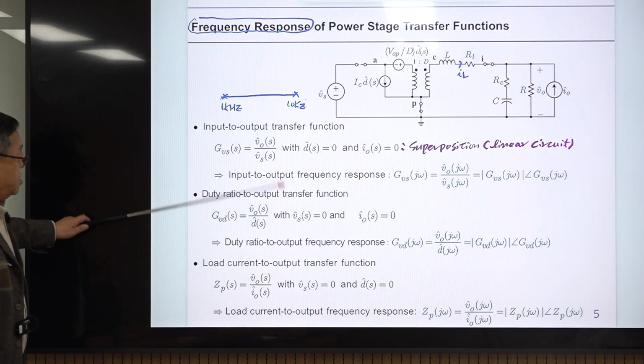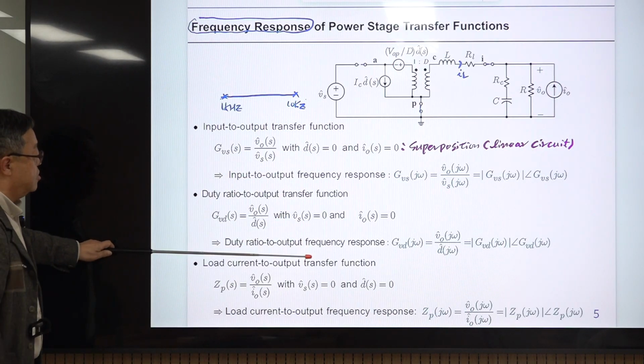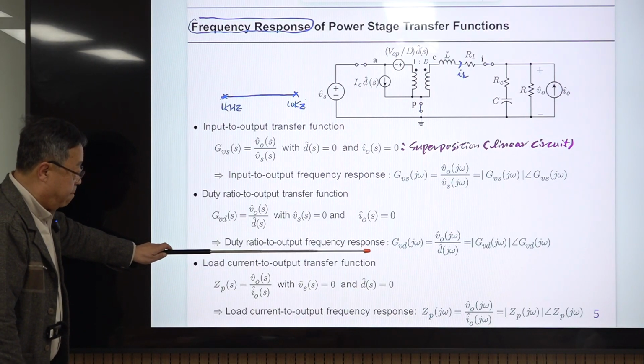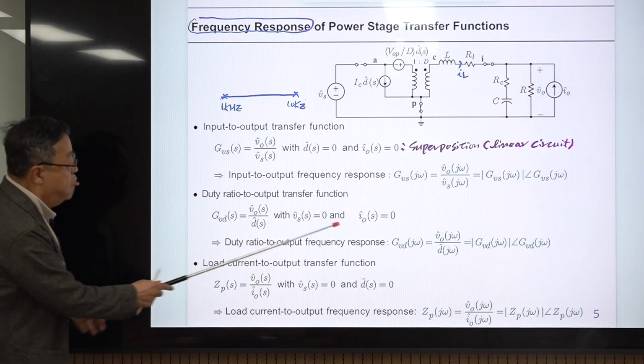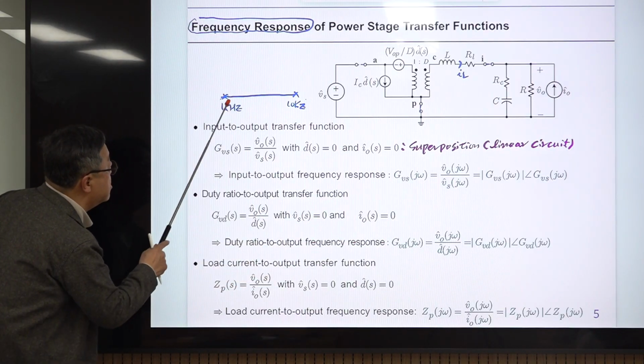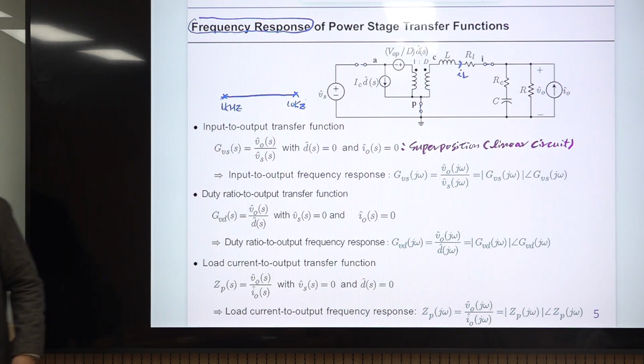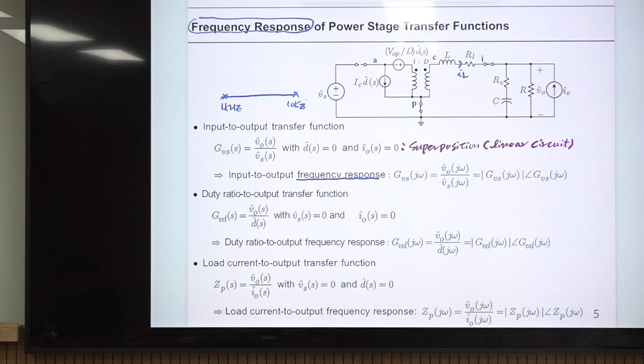So the dependent current source as well as the dependent voltage source will be excited. But this transfer function, duty ratio to output transfer function, evaluated at this frequency for the given range is called the frequency response, right? So the term frequency response is coming here, and this frequency response is extremely important.